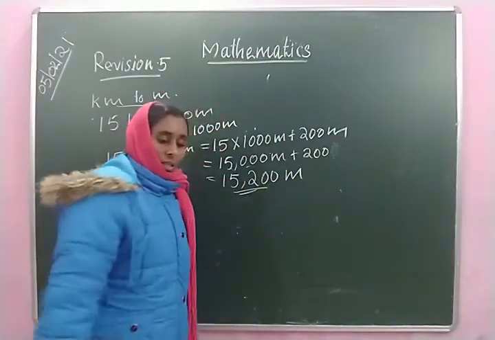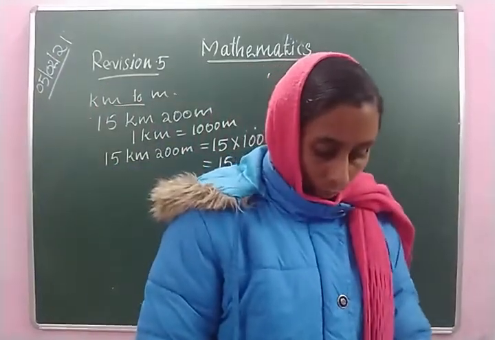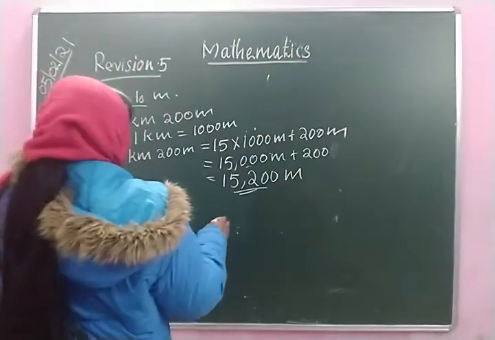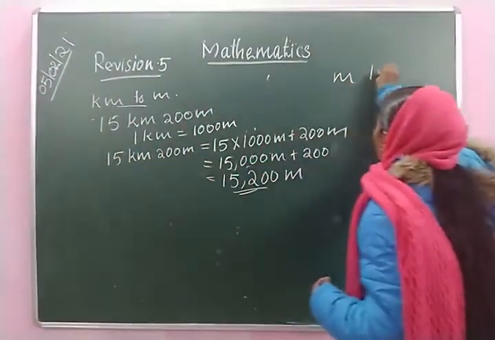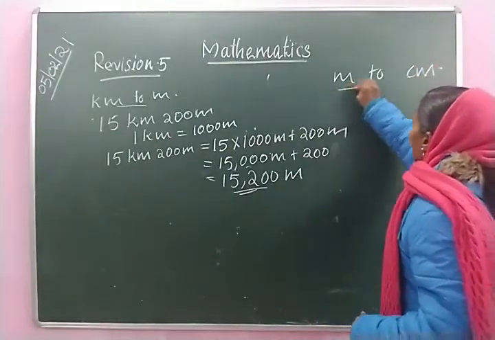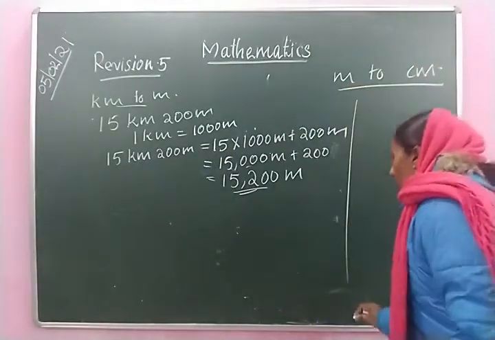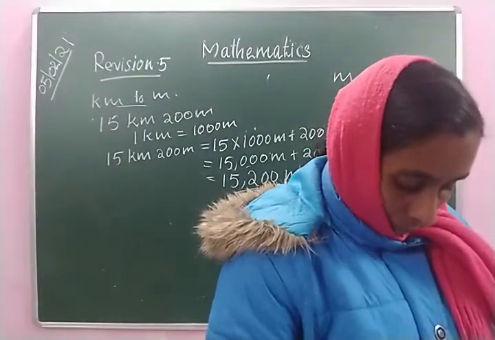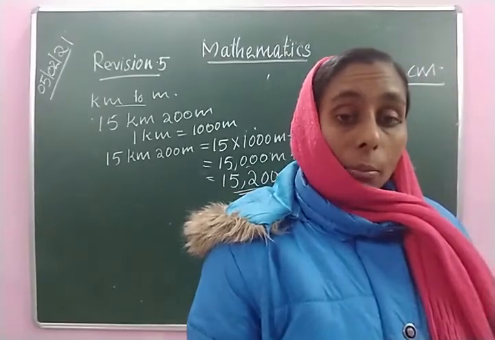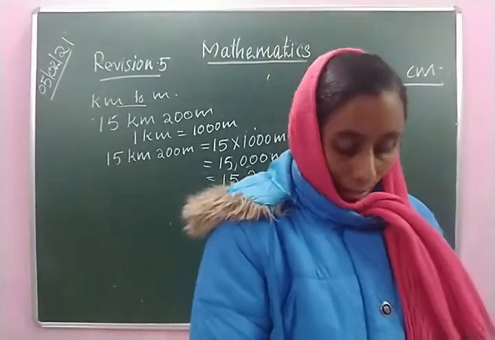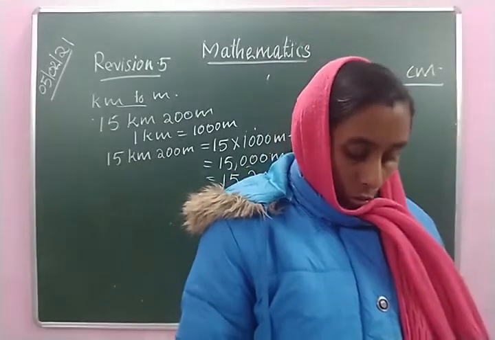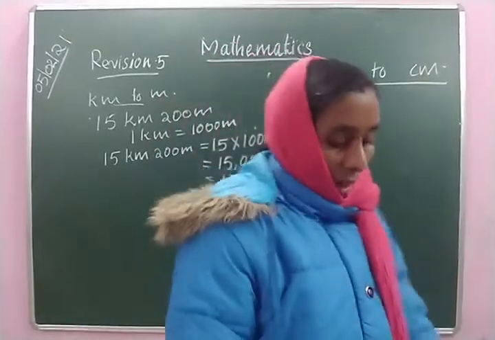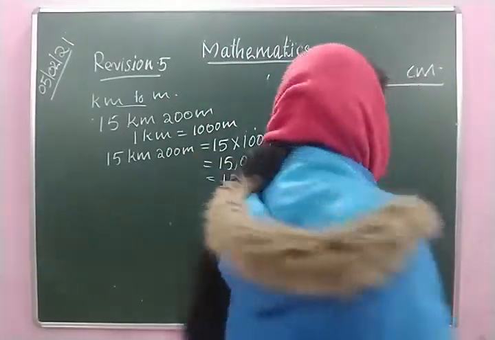15,200 meter. This is the way you are supposed to write. Okay. Then convert meters to centimeter. To convert meters to centimeter, we have to multiply by 100, because 100 centimeters make 1 meter, so 1 meter is equal to 100 centimeter.